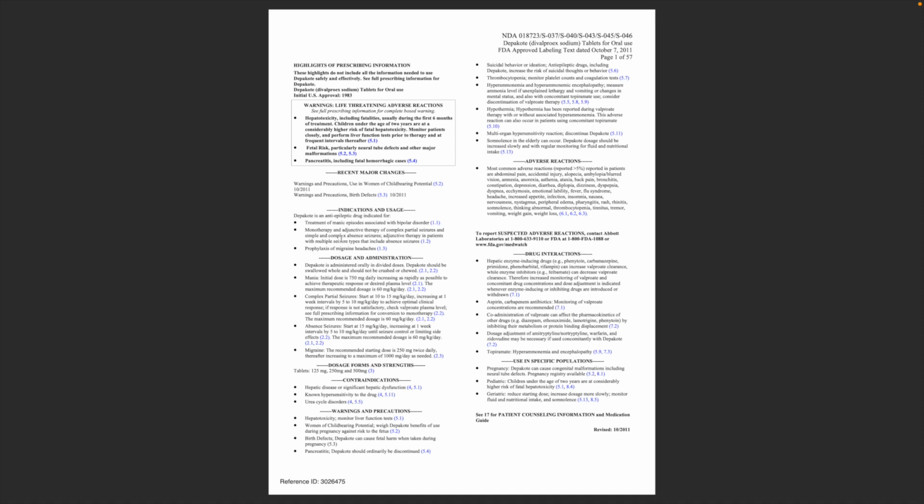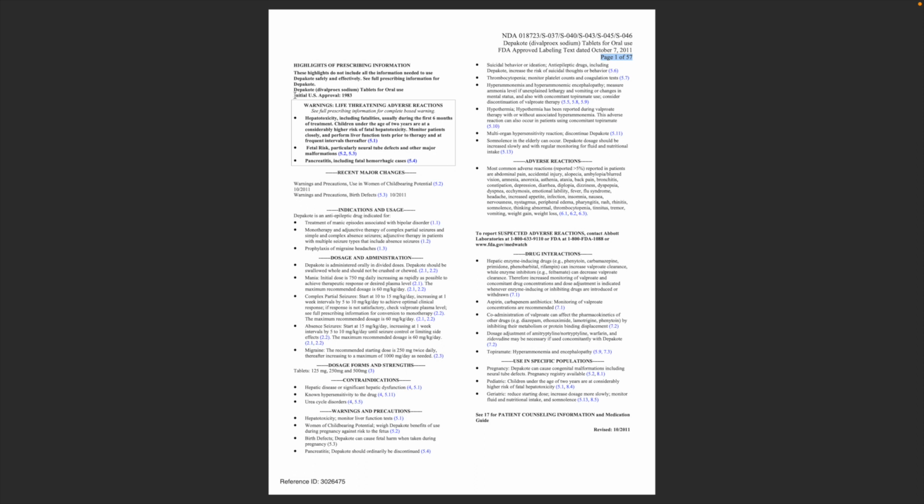This specific label we're looking at right now is for the case study we're going to go over. It's an FDA-approved label. Looks like it was approved up here October 7, 2011. It's 57 pages long, not just the little label on the actual packaging itself, but 57 pages long.